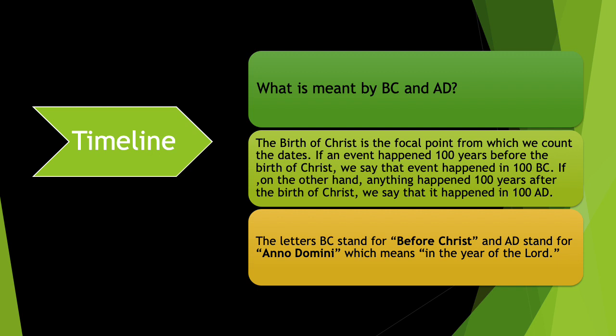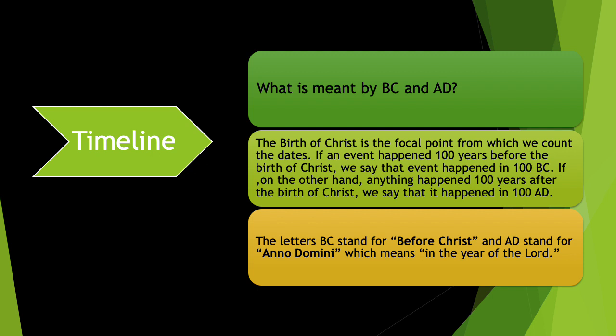Now, let us take one more example to understand it better. There is an event in history called invasion of Alexander. Alexander invaded India. Alexander came to India in the year 326 BC. What does this mean? This means that he invaded India 326 years before Christ was born.